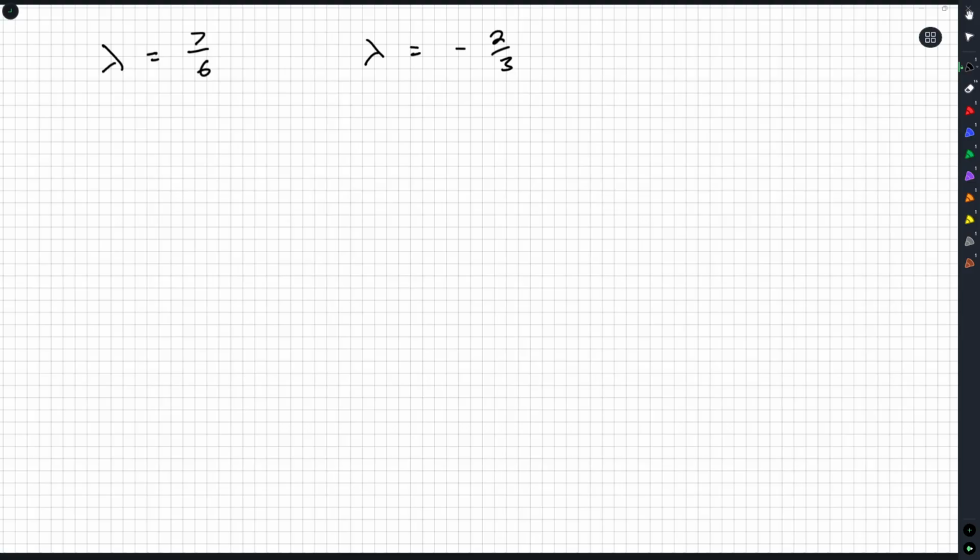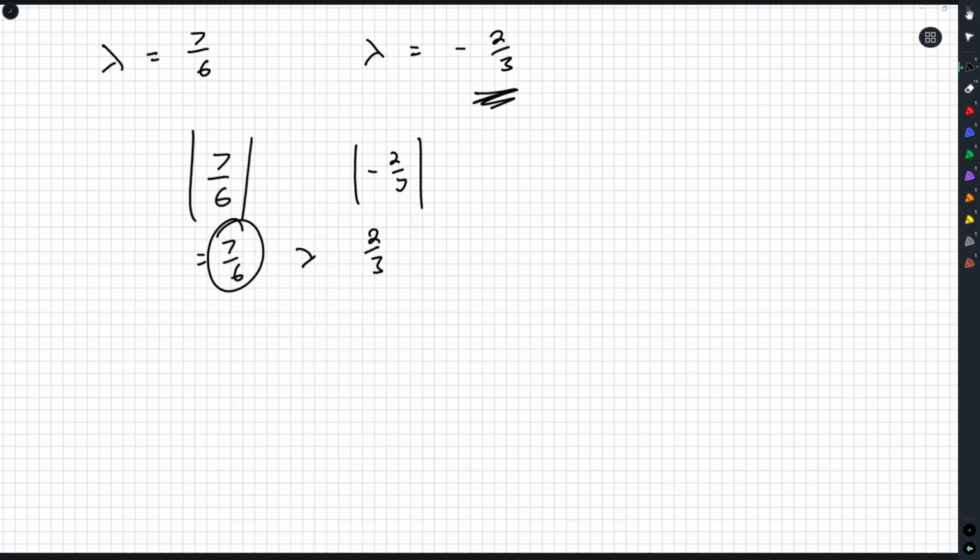Okay. Now, remember the question. We're looking at long-term behavior. So let's talk about dominant eigenvalues. The dominant eigenvalue is the one that has the biggest absolute value. So yeah, 7/6 is bigger than minus 2/3, but that's just because this is a negative number, right? So make them both positive, right? Slap some absolute values on each. You don't need it for the 7/6. But 7/6 is bigger than 1. It's more than 6/6. And minus 2/3 goes to 2/3. That's less than 1. It's less than 3/3. So 7/6 is the dominant eigenvalue.